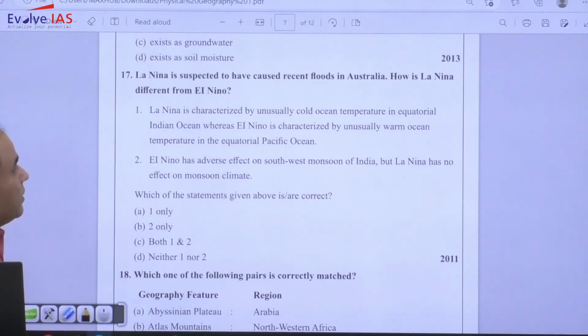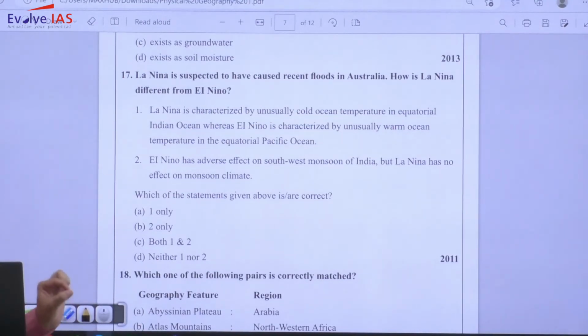La Nina is suspected to have caused recent floods in Australia. How is La Nina different from El Nino? So it was in the news in that year, related to current affairs, but a basic question. La Nina is characterized by unusually cold ocean temperature in equatorial Indian Ocean, whereas El Nino is characterized by unusually warm ocean temperature in equatorial Pacific Ocean.